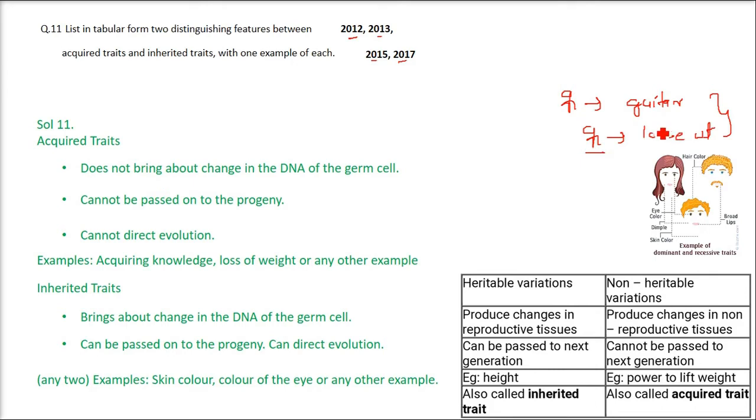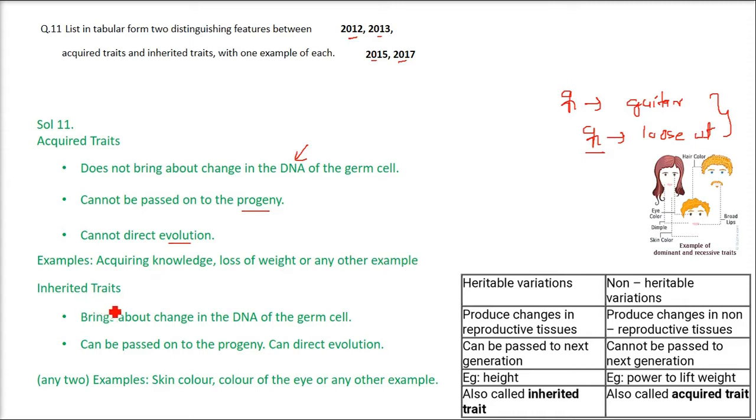They are not inherited traits. Acquired traits do not bring about any change in the DNA of the germ cell, and cannot be passed on to the progeny, that is the offspring. That means it has no impact on evolution. For example, acquiring knowledge, loss of weight.